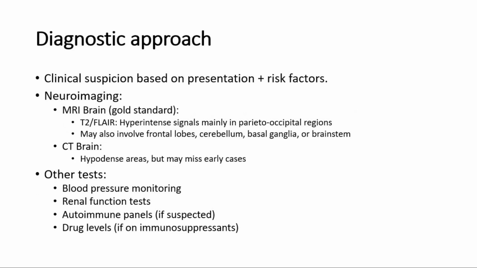Diagnostic approach is clinical suspicion based on presentation and risk factors. Neuroimaging includes MRI brain, which is the gold standard. T2, FLAIR, hyperintense signals mainly in parieto-occipital regions. May also involve frontal lobes, cerebellum, basal ganglia, or brainstem. CT brain to look for hypodense areas, but may miss early cases. Other tests include blood pressure monitoring, renal function tests, autoimmune panels, and drug levels if on immunosuppressants.